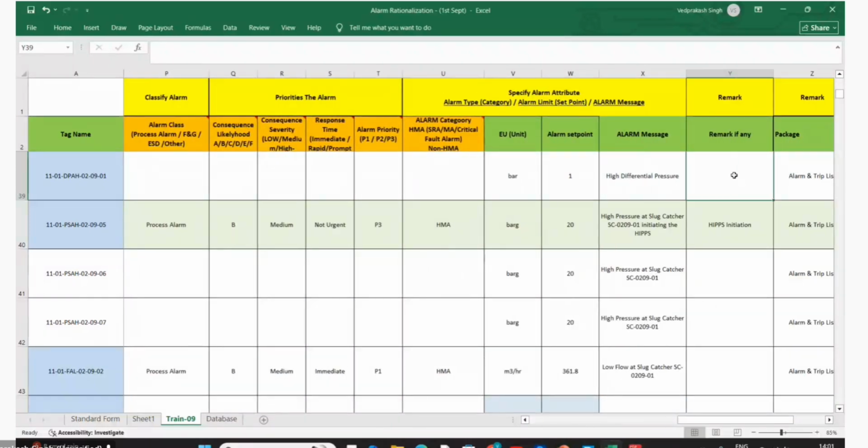For abnormal operation, just put no, because it's not abnormal. There is no category. That's what I'm saying, there's no category. Okay, so you are mentioning in this remark that this is a startup interlock like this.